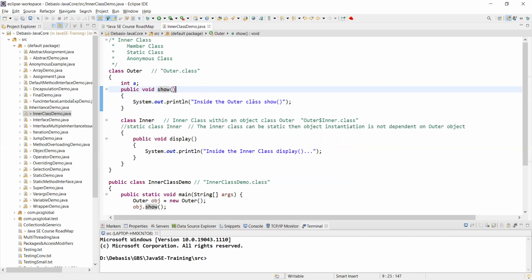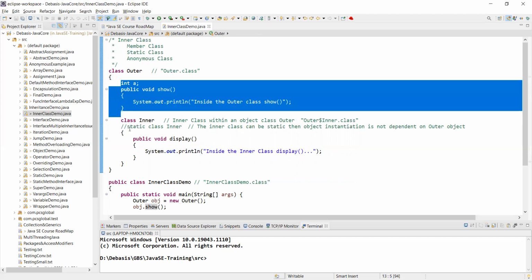But this is a normal method, and I'm doing printing inside the outer class show. Now this is the entire thing done within the class, and another class within that Outer class is this normal class. And there is another called static class Inner that we will come to.